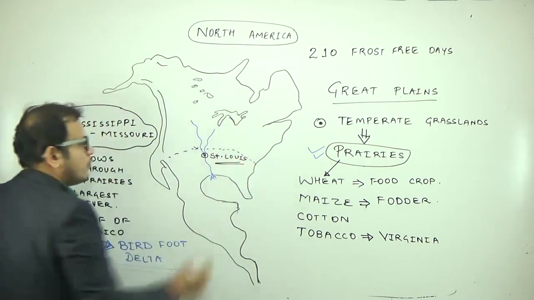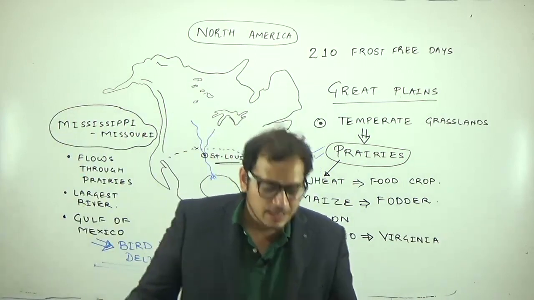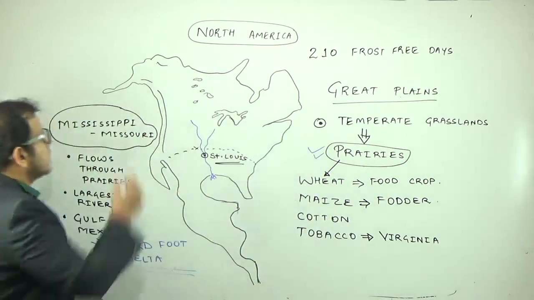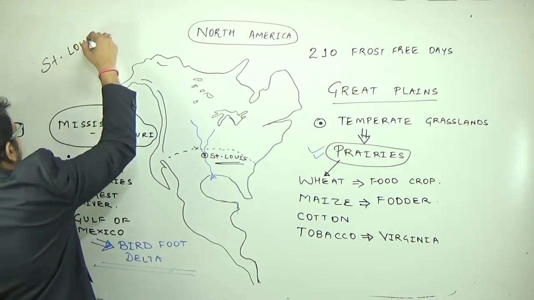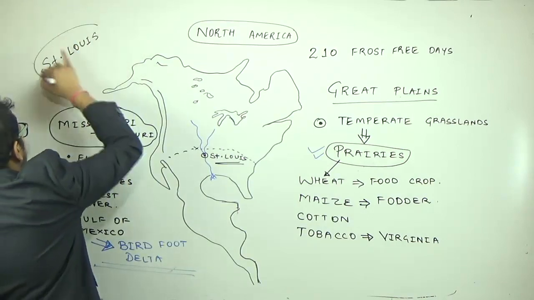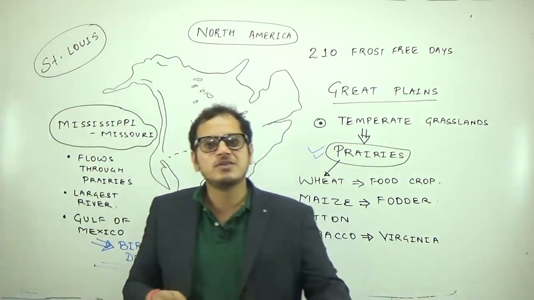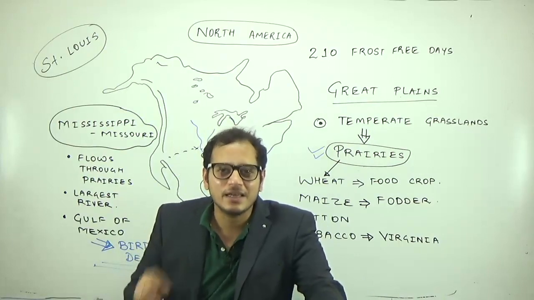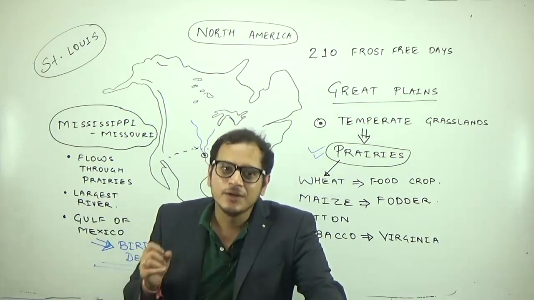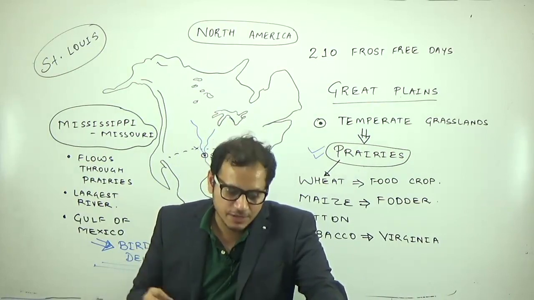So what is the confluence of Mississippi, Missouri known as? It is known as St. Louis. St. Louis is the confluence or meeting point of Mississippi and Missouri River. So repeat with me, St. Louis is the confluence or meeting point of the Mississippi Missouri River region.